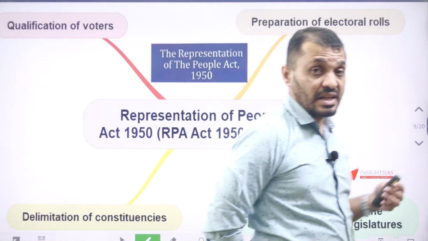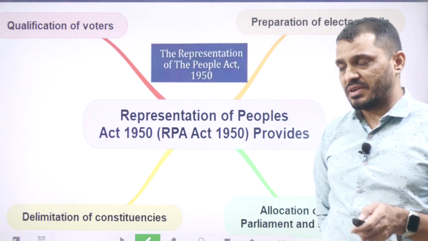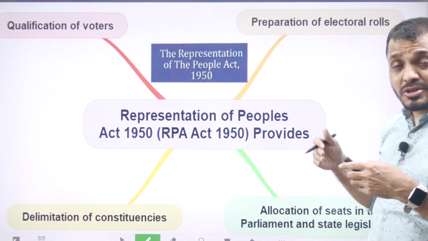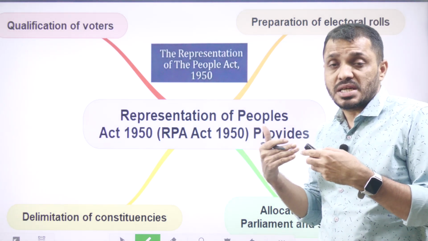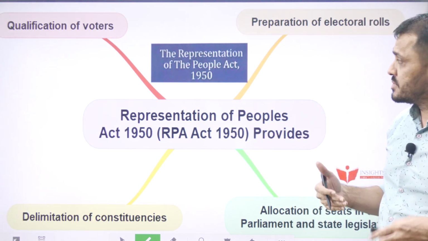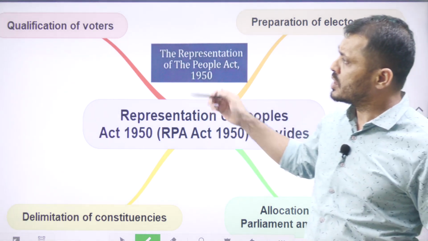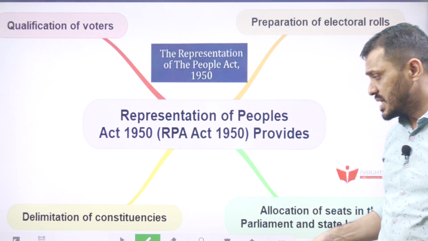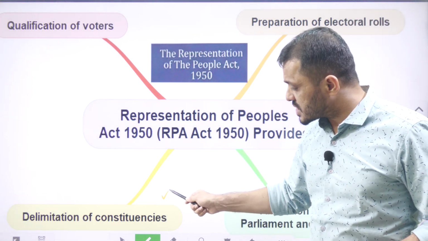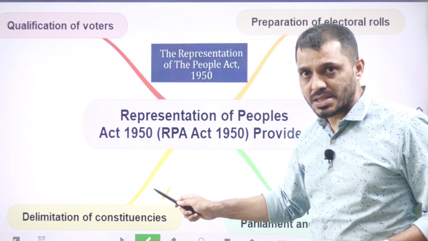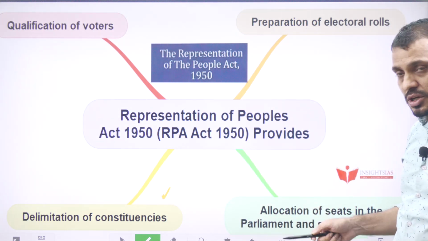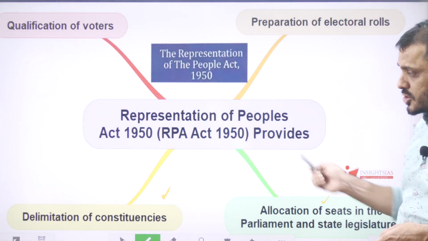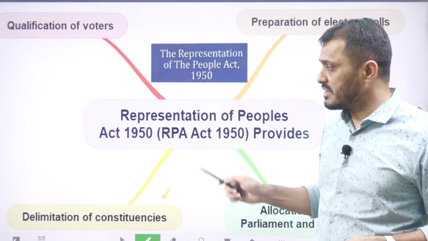One is RPA Act 1950, the other one is RPA Act 1951. RPA Act 1950 generally deals with the procedure related to before the election, such as preparation of electoral roll, voter list, qualification of voters, delimitation of constituencies. Tell me students, when was the last time a delimitation commission was appointed? Next, allocation of seats in Parliament as well as state legislature. All these are dealt with by RPA 1950.